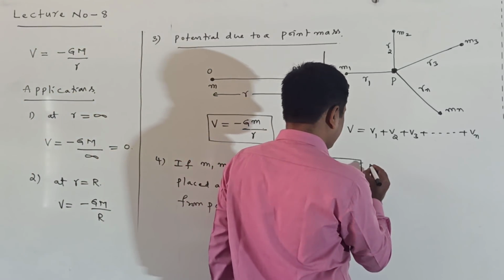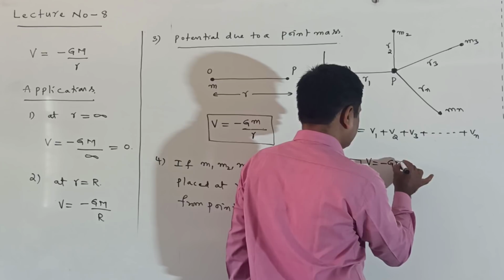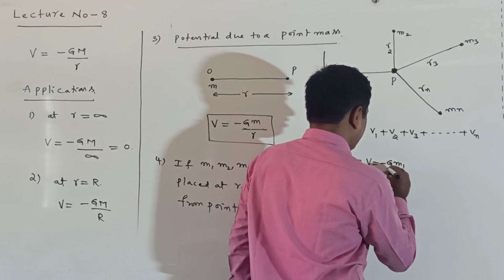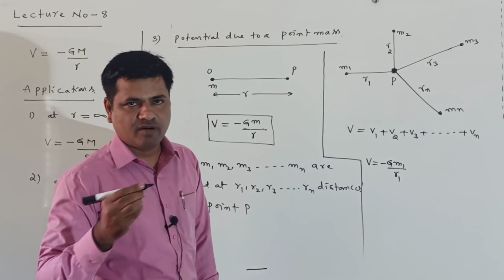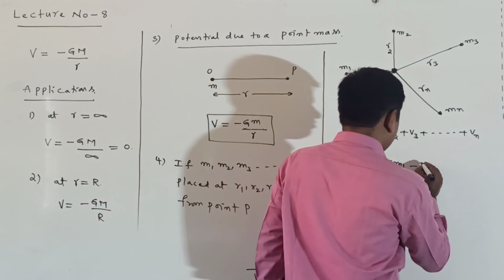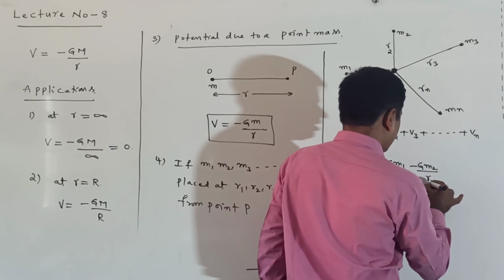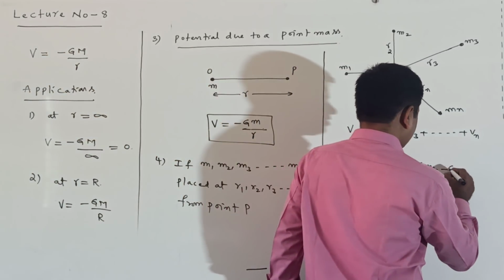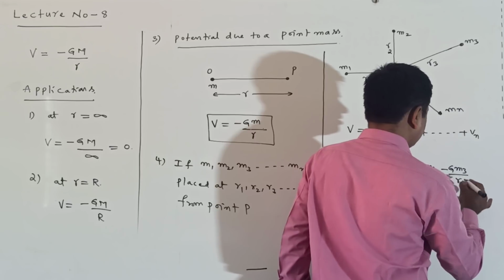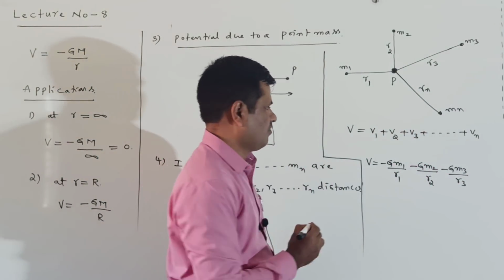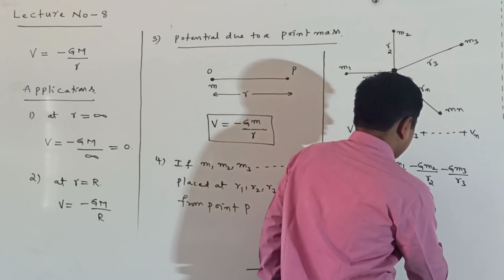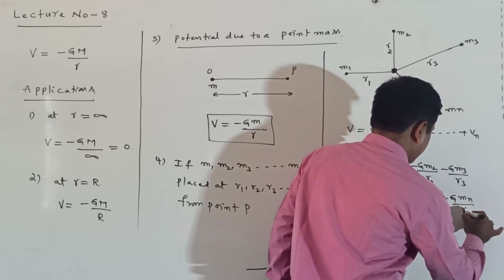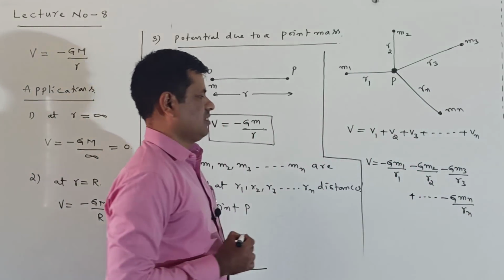So that potential can be written as V equal to minus G m1 by r1. This is due to m1 mass. Here this is minus G m2 by r2. This is due to m2 point mass. Minus G m3 by r3. This is due to m3 point mass. Plus so on, minus G mn by rn. This is due to mn point mass.